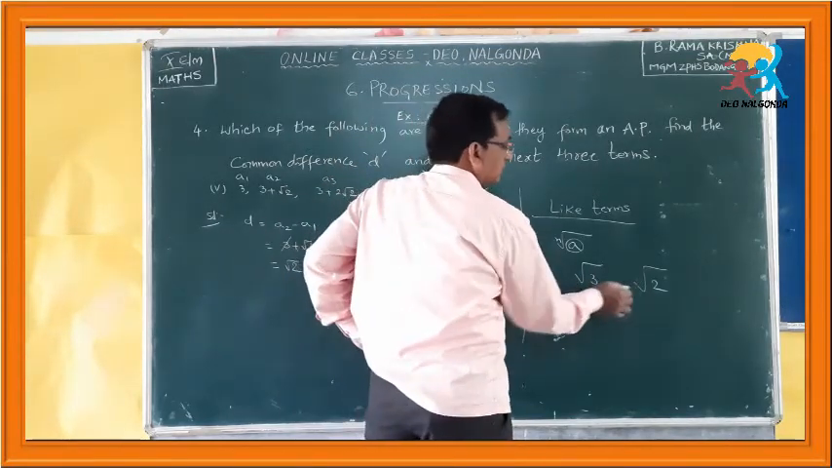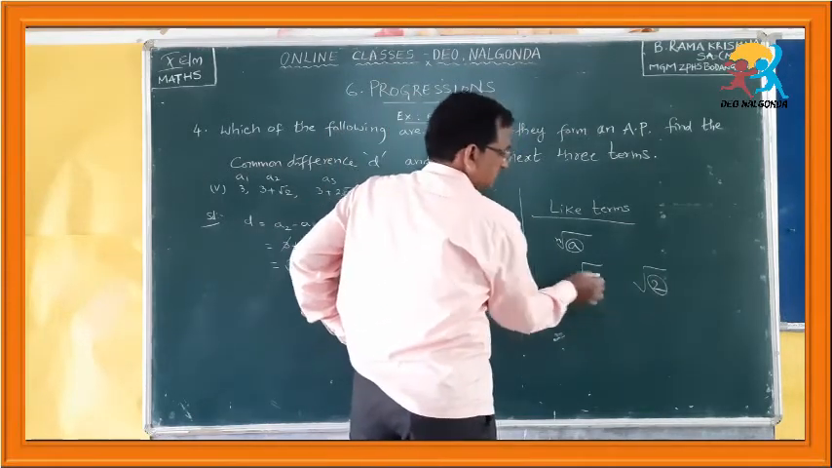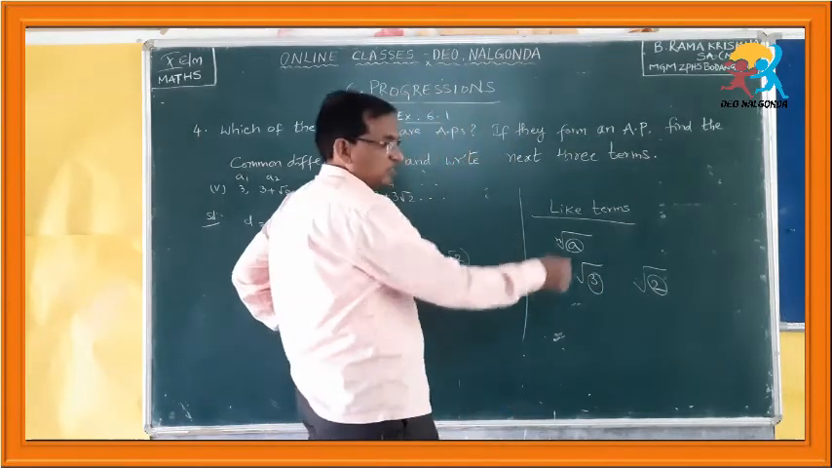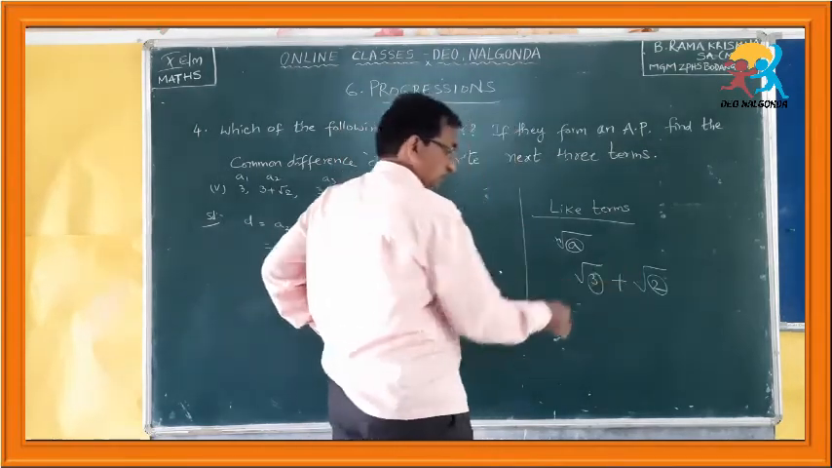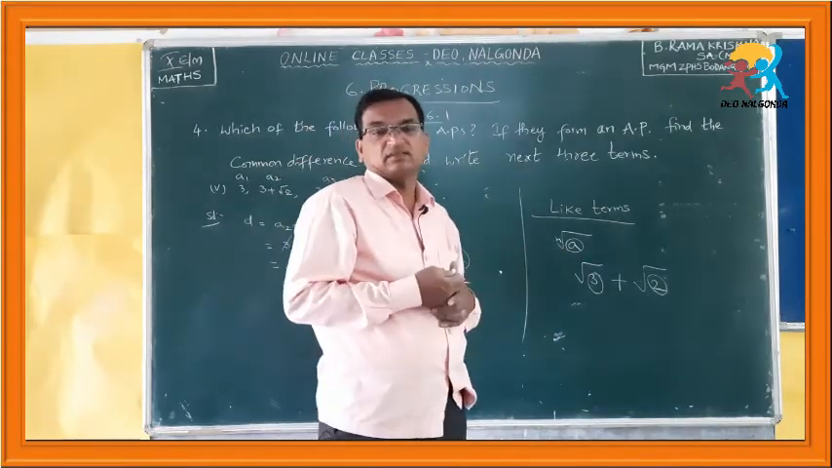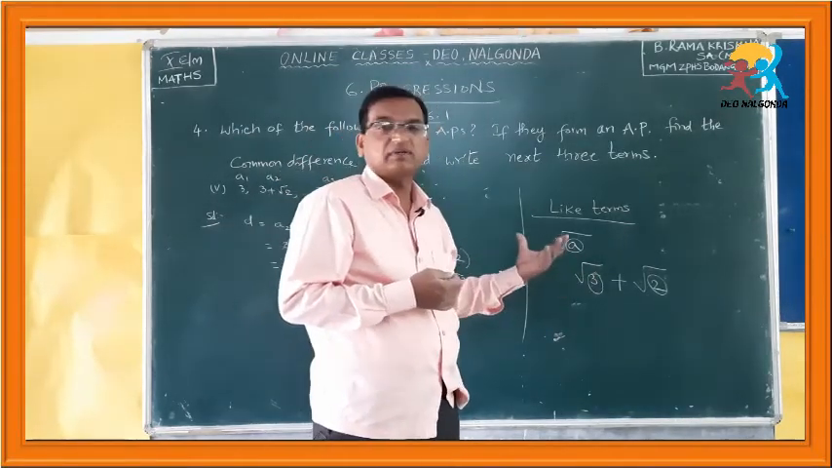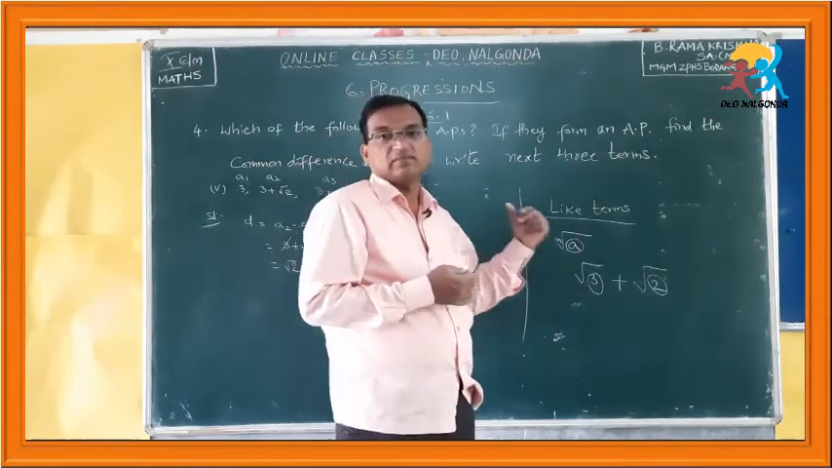Now, tell me, are these two like terms? Though the order is the same, the radicand is not the same. Therefore, these two are not like terms. So, these two terms cannot be simplified by adding or subtracting. We cannot add them, or subtract them, or simplify them by adding or subtracting.